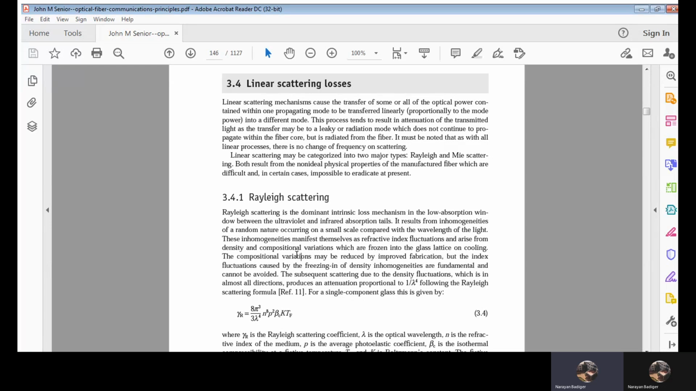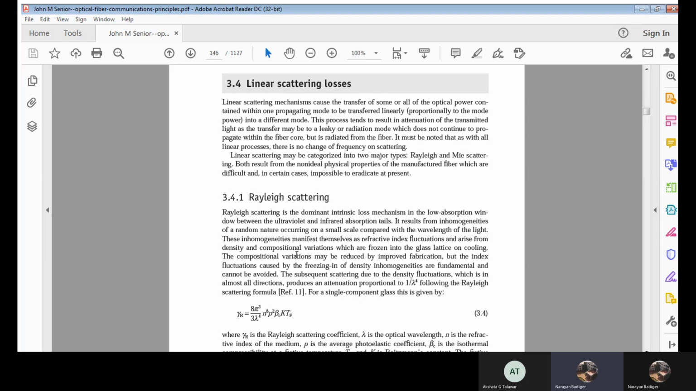Today I will be covering linear scattering losses, then non-linear scattering losses, then fiber bend loss. Okay, now to start with linear scattering losses.